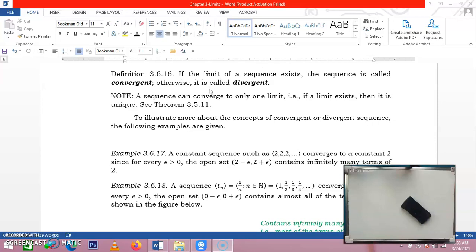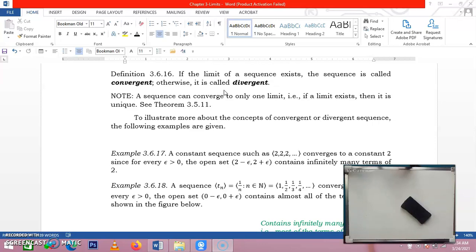If the limit of a sequence exists, the sequence is called convergent. Otherwise, it is called divergent. So, we're done discussing the concept of the limit of sequence. So, if the limit exists, if there is a limit of the sequence, we can say that the sequence is convergent. Otherwise, it is called divergent.